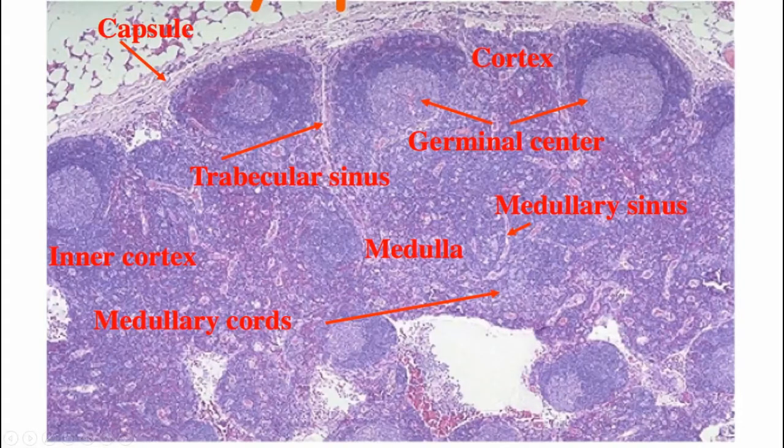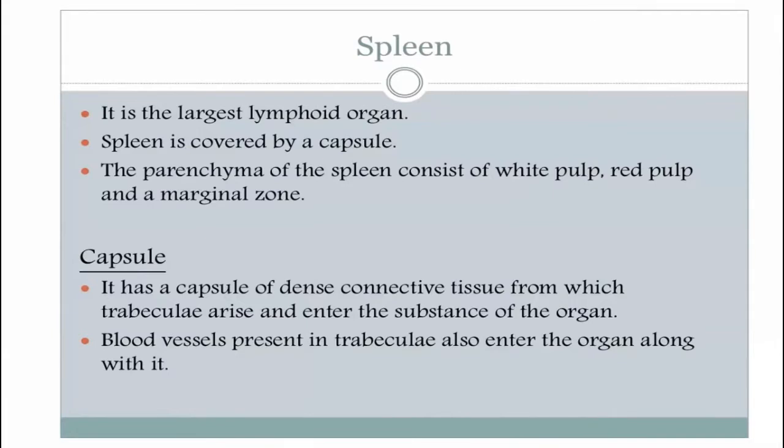Spleen is the largest lymphoid organ. It is again covered by a capsule, and the parenchyma of the spleen consists of white pulp, red pulp and the marginal zone. The capsule is of dense connective tissue, and from the capsule again there are trabeculae extending towards the substance of the organ, carrying blood vessels.